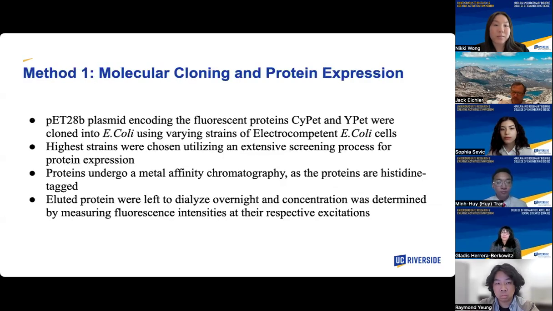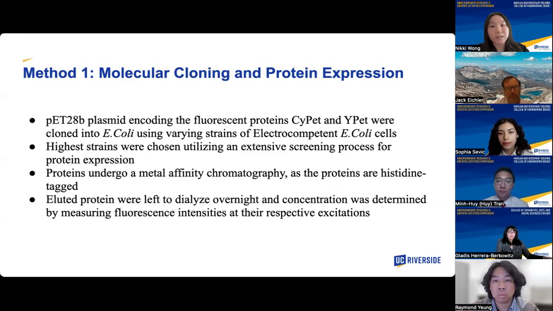So the first step performed is molecular cloning, where the pET28b plasmid encoding the fluorescent CyPet and YPet were cloned into E. coli using varying strains of electrocompetent cells using electroporation. Then the E3 ligases were paired with CyPet, and the IAV viral M1 protein was paired with YPet. After an extensive screening process, the highest-expressing strains were identified for protein expression.